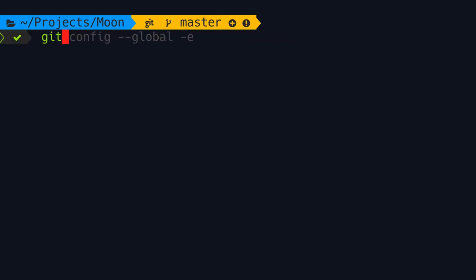Back in the terminal, instead of using the diff command, we're going to use difftool. This will launch our visual diff tool for comparing files. Now, if you don't supply any arguments, we're going to see our unstaged changes. So this will compare what we have in the working directory with what we have in the staging area. If you want to look at our staged changes, we supply --staged, exactly the same way we use the diff command, okay?